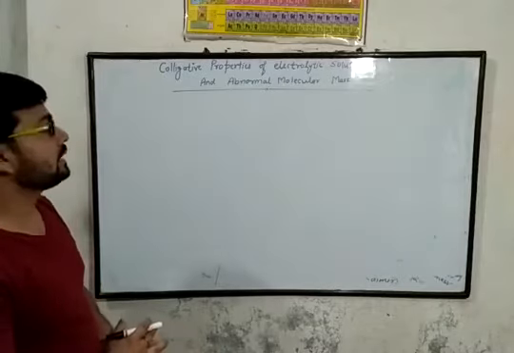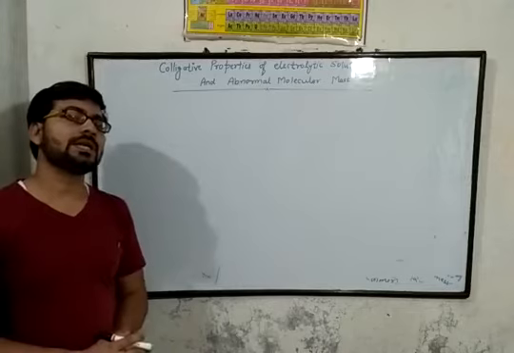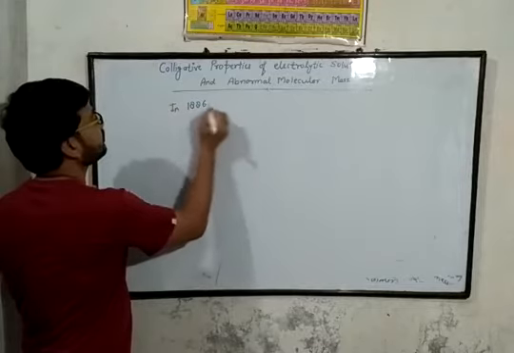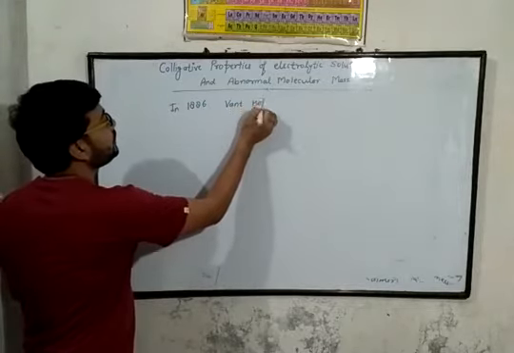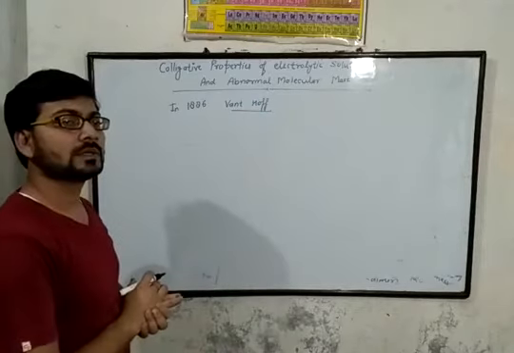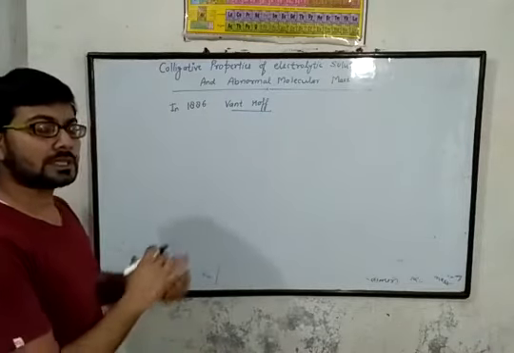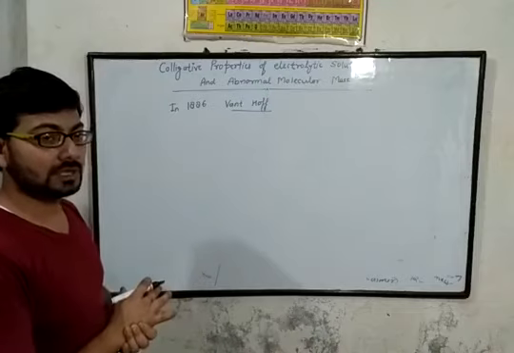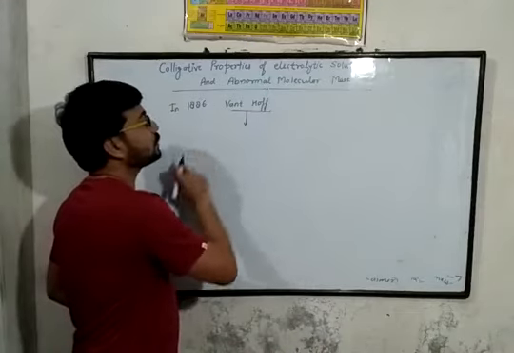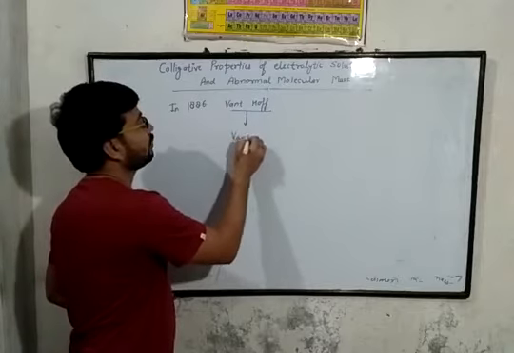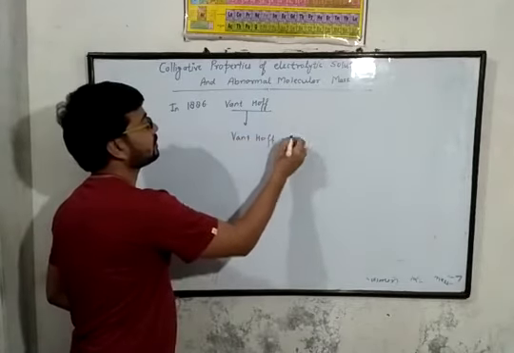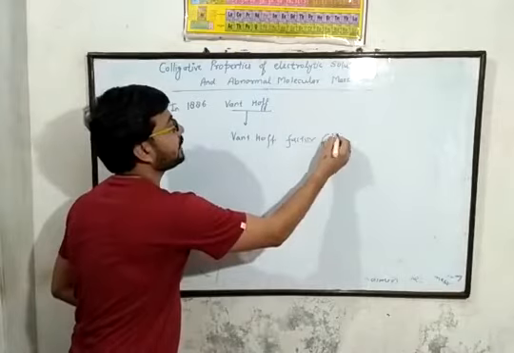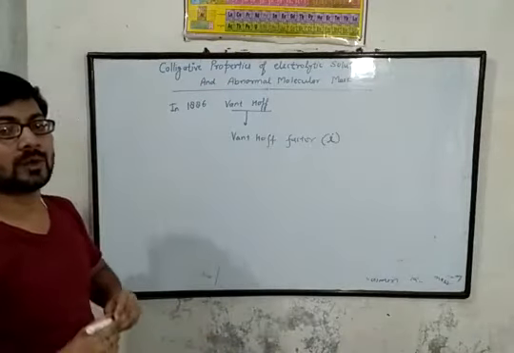About this concept, a scientist Van't Hoff in 1886 introduced a term for describing all the colligative properties of electrolytic solution, and the factor introduced by Van't Hoff is the Van't Hoff factor, which is indicated by small i.